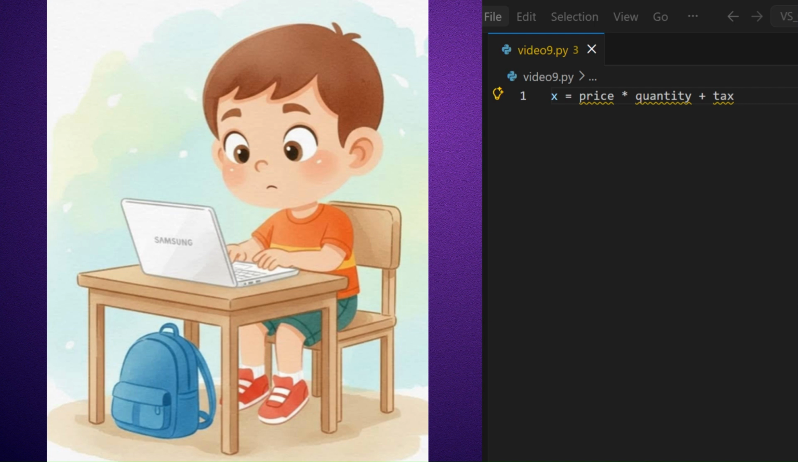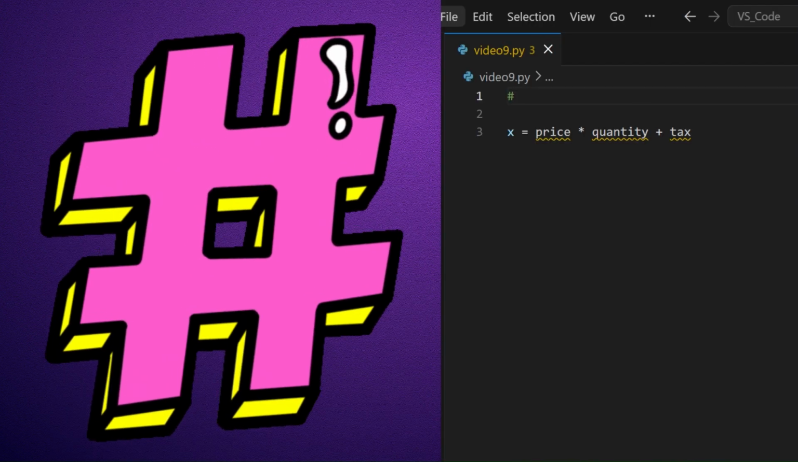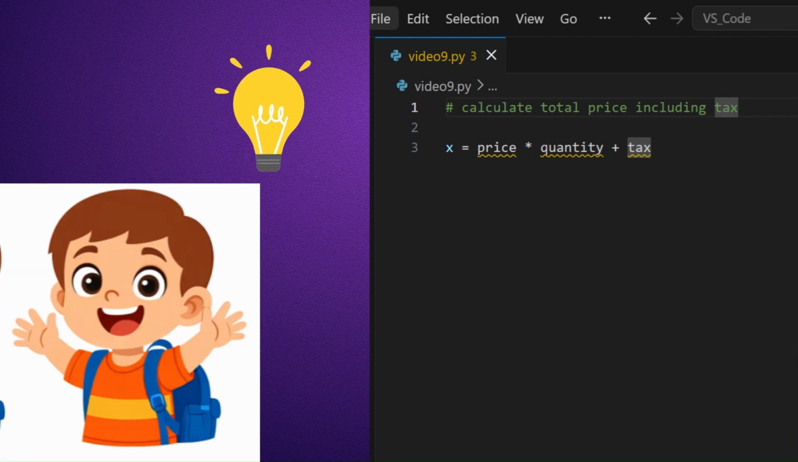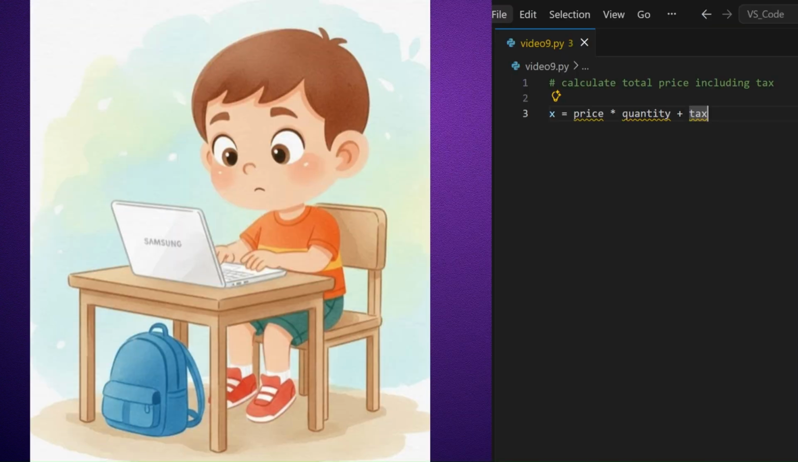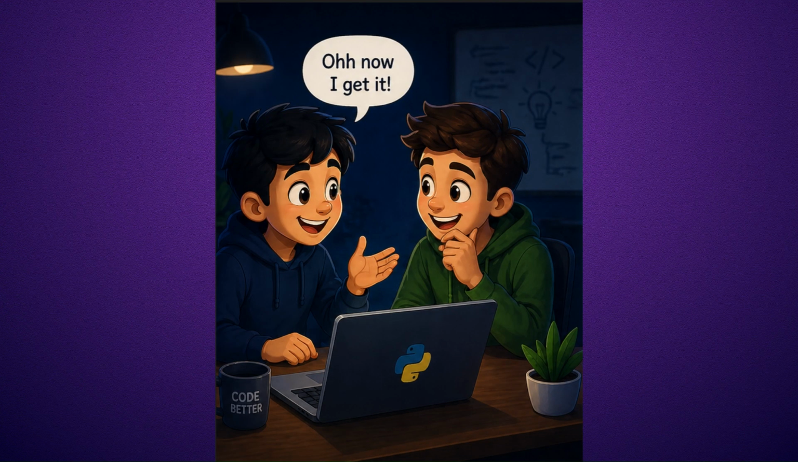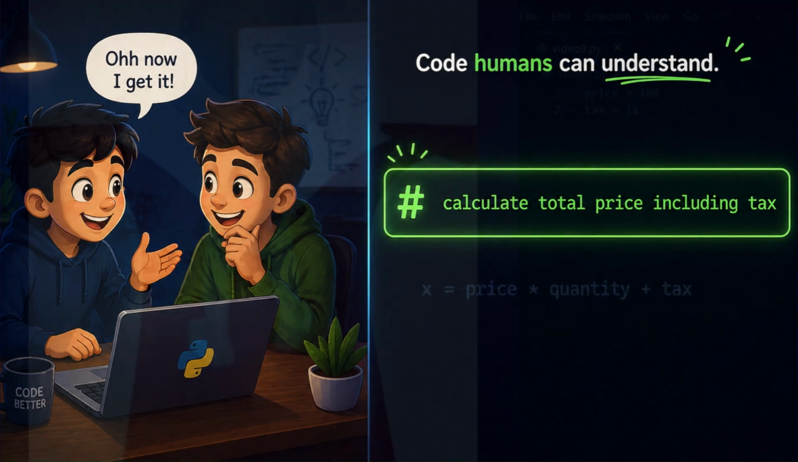Alex starts labeling his logic. Instead of just writing a formula, he writes hash, calculate the total price including tax. Suddenly, the code makes sense. It's no longer just math, it's a story. He learns that a good coder does not just write code that a machine can understand. They write code that a human can understand.